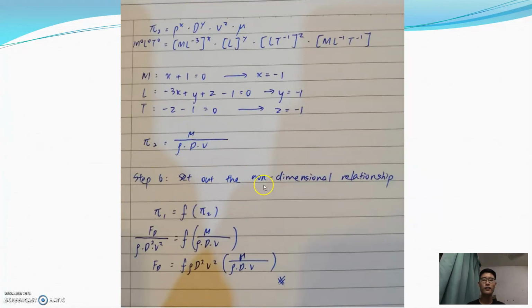After that, we set out the non-dimensional relationship: pi 1 equals a function of pi 2. Then we substitute everything and we find this equation. Buckingham's pi theorem will let us find the equation up to here only, but not beyond. Thank you.